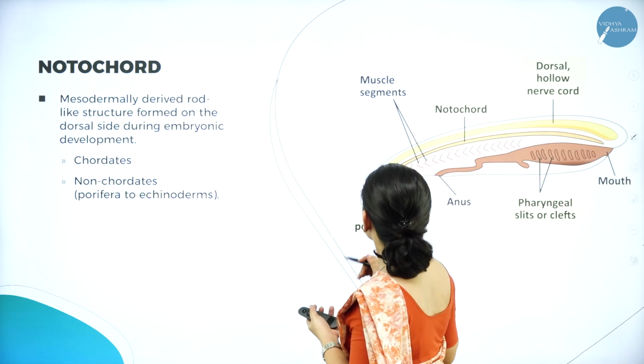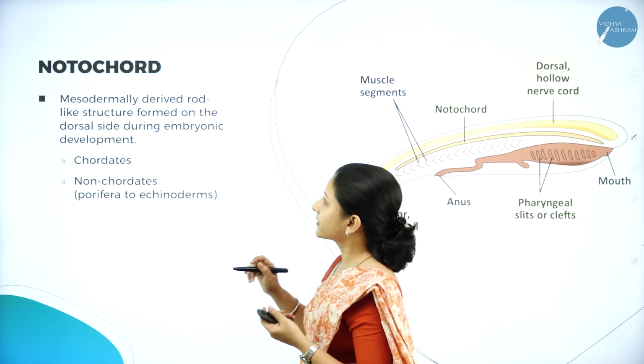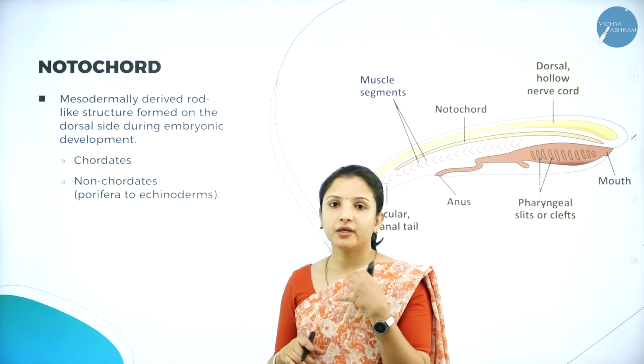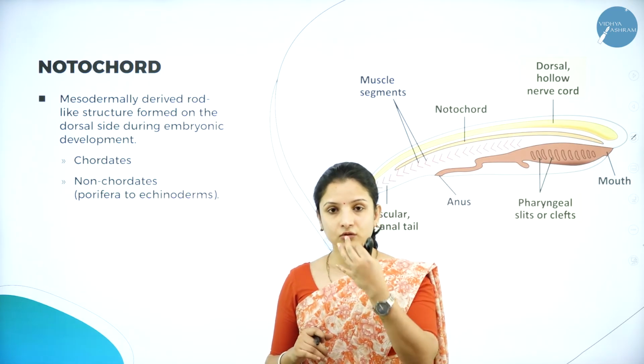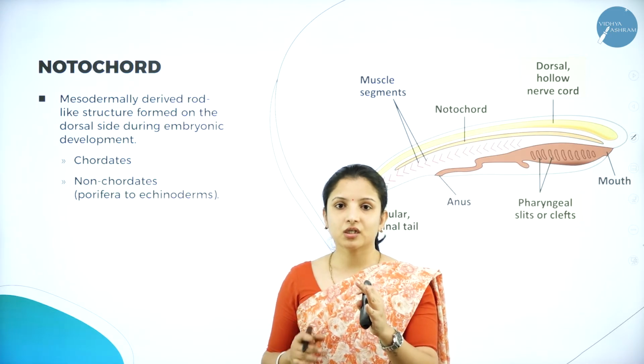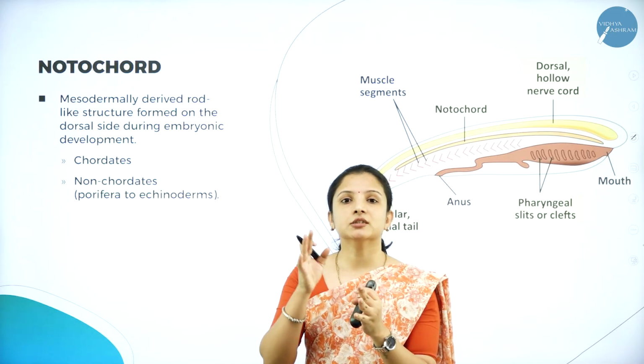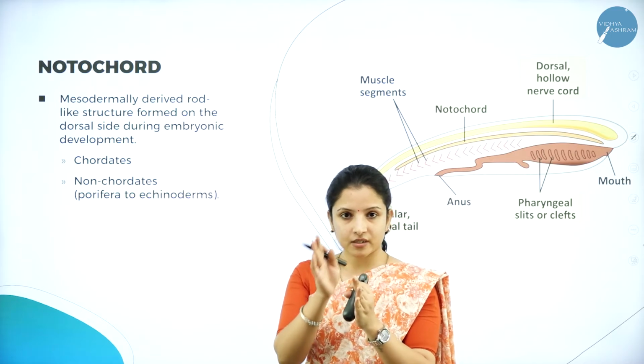The notochord is very, very important. It is mesodermally derived. From where does the notochord form? The mesoderm is the middle layer present between the ectoderm and the endoderm.